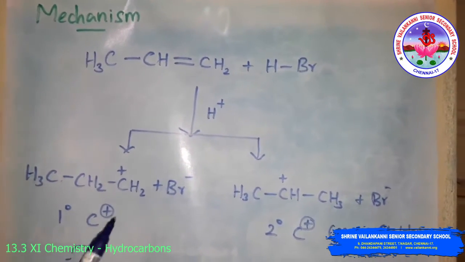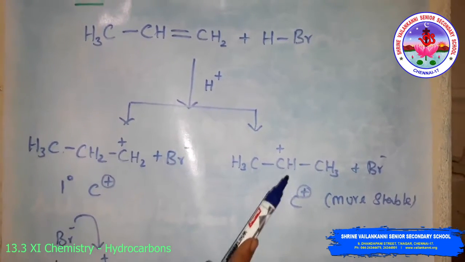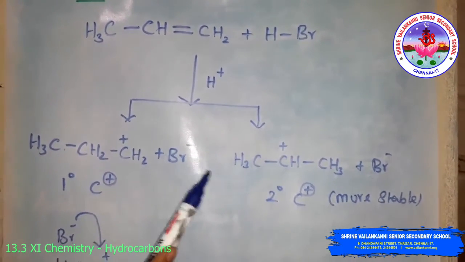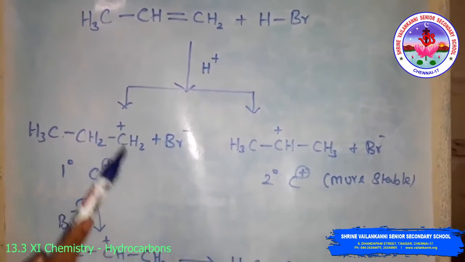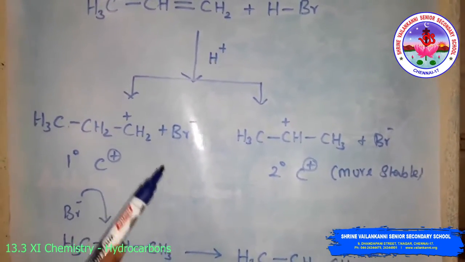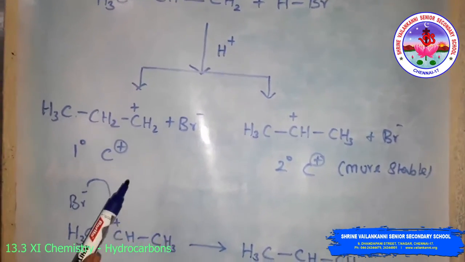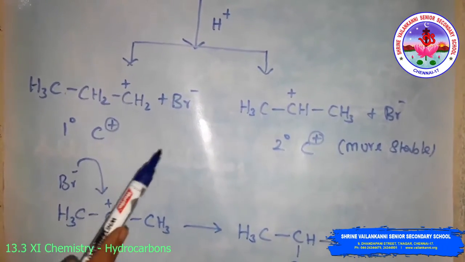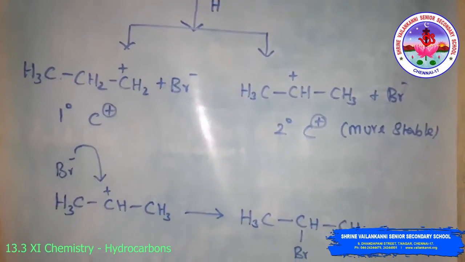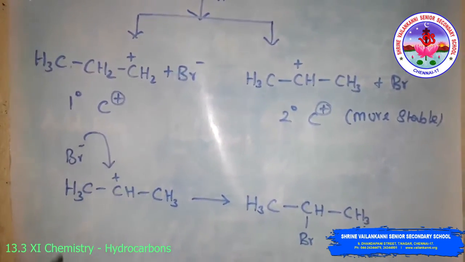So a primary carbocation and a secondary carbocation are formed. The primary carbocation is less stable, and the secondary carbocation is more stable. Therefore the latter predominates, because it is formed at a faster rate. That is why the secondary carbocation is favored.